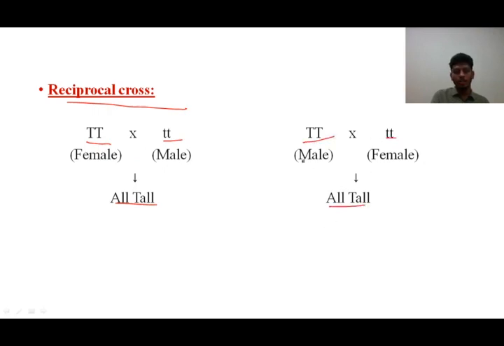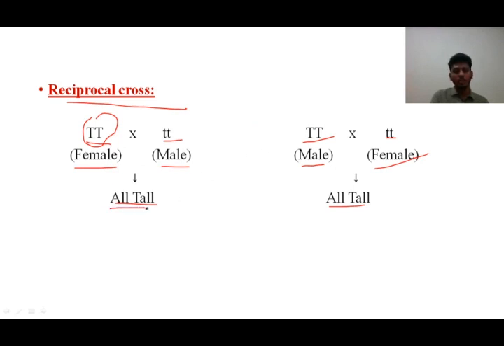But what I have done is, when I took a plant with capital T, the first time I took it as a female. Next, in another cross, the capital T I took was a male. In a similar way, even this is vice versa. Small t was male here, and the small t here is the female one. When we interchange the sex of a particular character's individual and cross this way, this becomes a reciprocal cross.